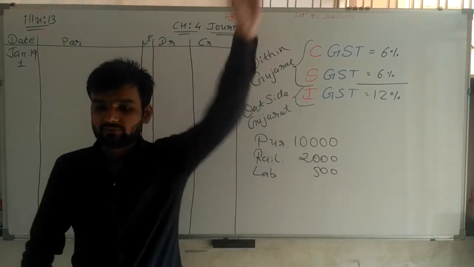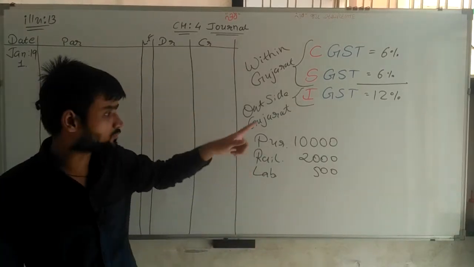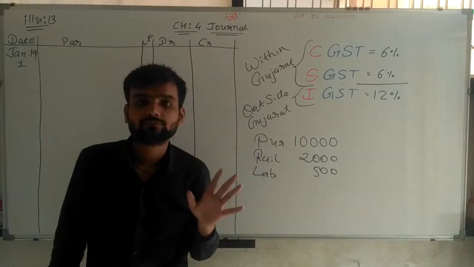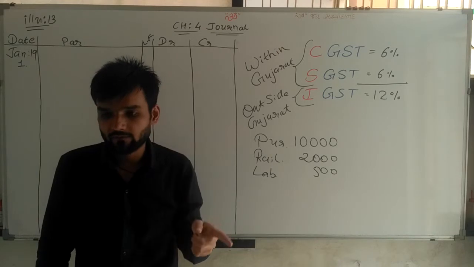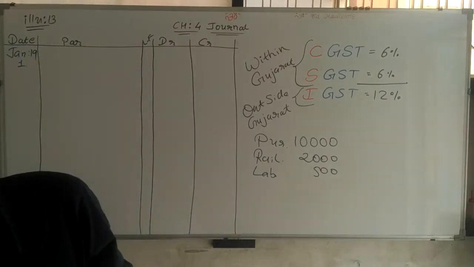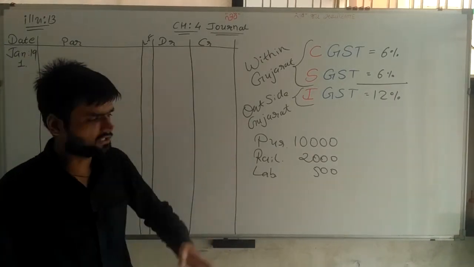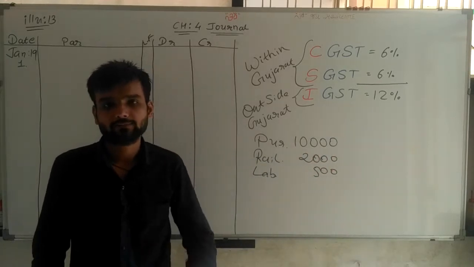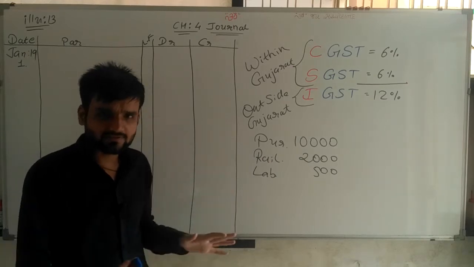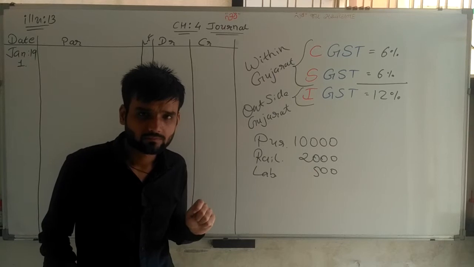Paid by check. Now think very carefully. Goods of rupees 10,000 purchased from Suresh Bhai of Surat. Railway freight 2,000 and labor rupees 500 paid by check. Now all this amount we have paid through check. Now think. This transaction is a cash transaction and it's a purchase.